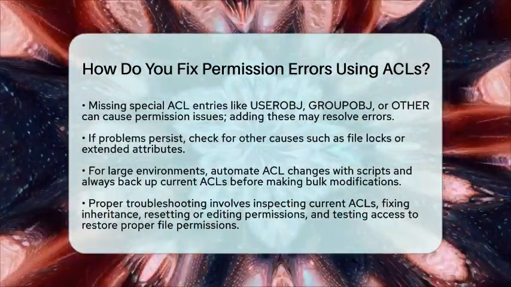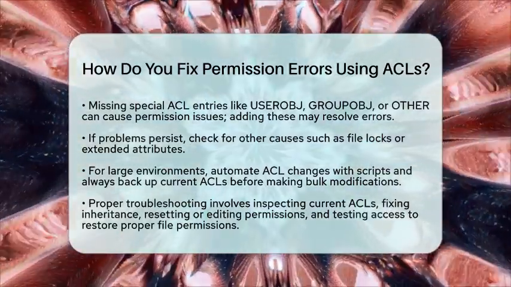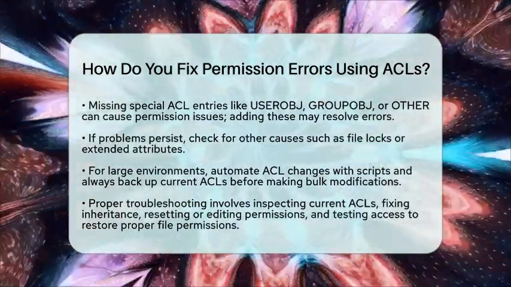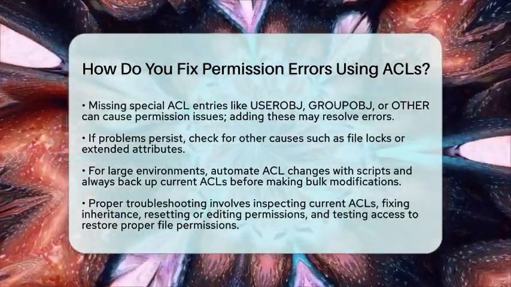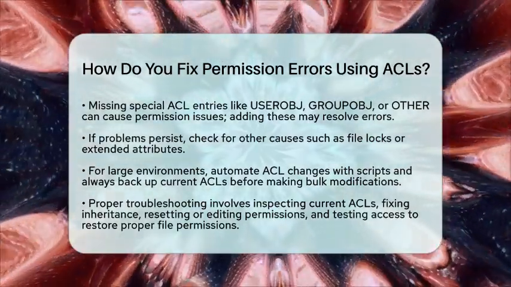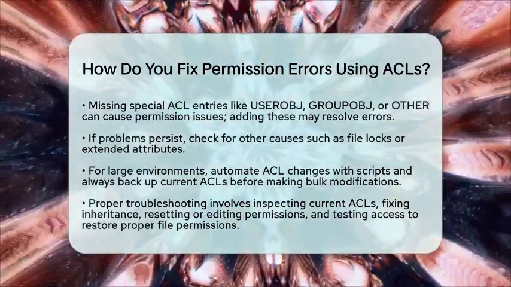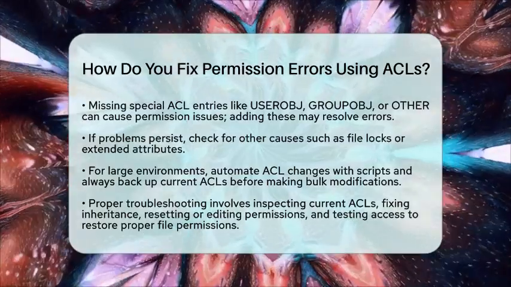Fixing permission errors with ACLs is all about inspecting what's there, fixing broken inheritance, resetting or editing permissions, and testing access. Using the right tools for your system and understanding how ACLs work makes fixing these errors much easier. With patience and careful adjustments, you can restore proper access and keep your system running smoothly.